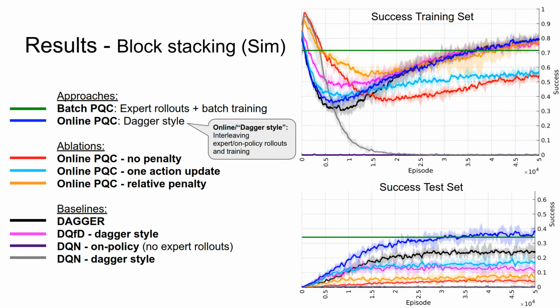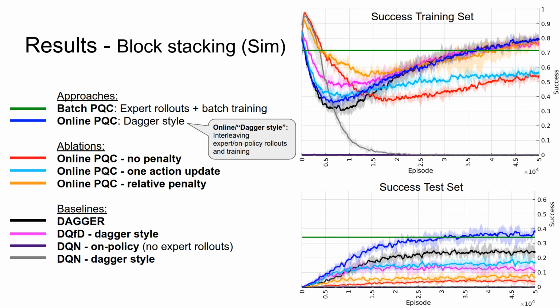In simulation, we compare the success rates for block stacking of variations of PQC, ablations, and baselines. For batch PQC, we first generate a dataset by rolling out the expert, then we batch train. For online PQC, we interleave expert rollouts, on-policy rollouts, and training. We do this for all other methods, except for DQN on-policy.